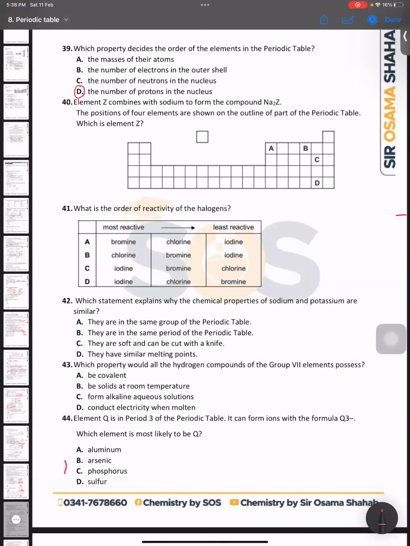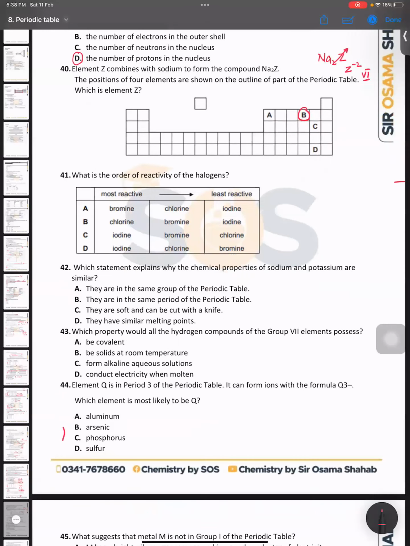I think, sir, you need to see this, that the formula is Na2Z. So this 2 should be the charge of Z. So the charge of Z would be -2, and the -2 is the charge of group 6. So the right answer is B. Okay. Yes, Hamza, can you answer question number 41?